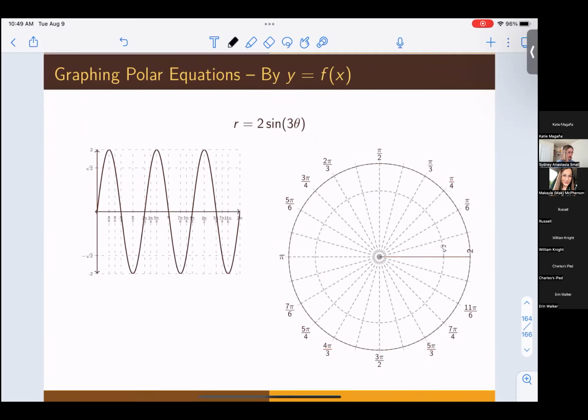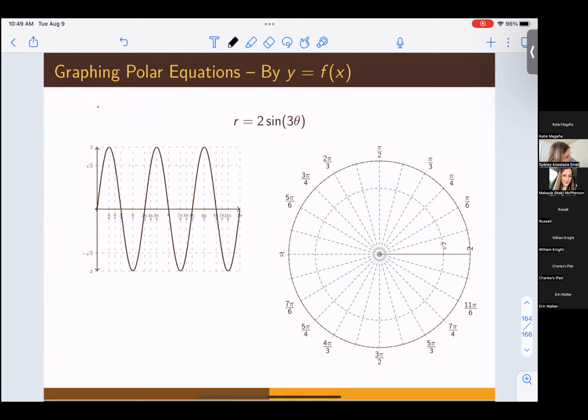I just want to graph r equals 2 sine of 3 theta. That's all I want to do. Well, this over here to our left, the one in rectangular coordinates, is the graph of y equals 2 times the sine of 3x. So we can actually use this to graph the one on the right. We can extract points from it. We can extract coordinates in order to graph our function on the right, which will be incredibly useful.